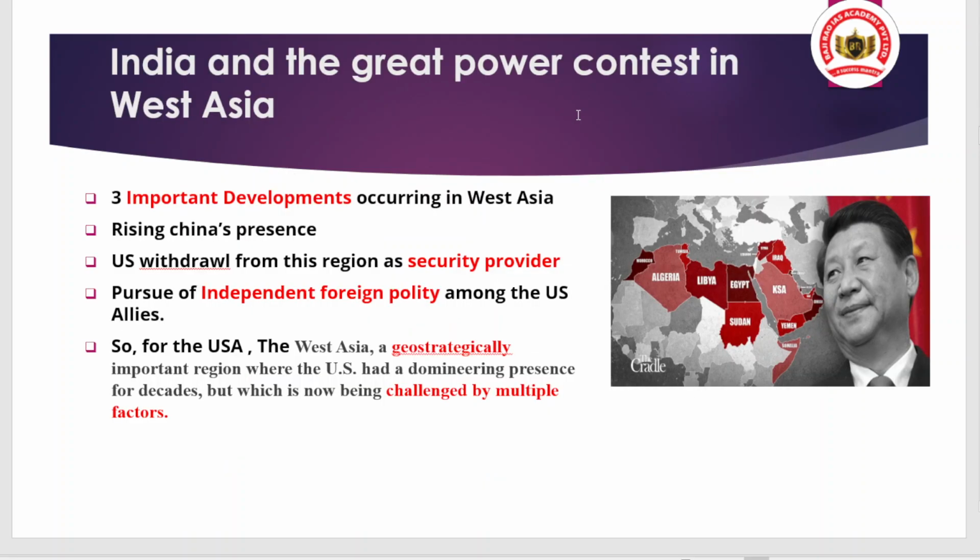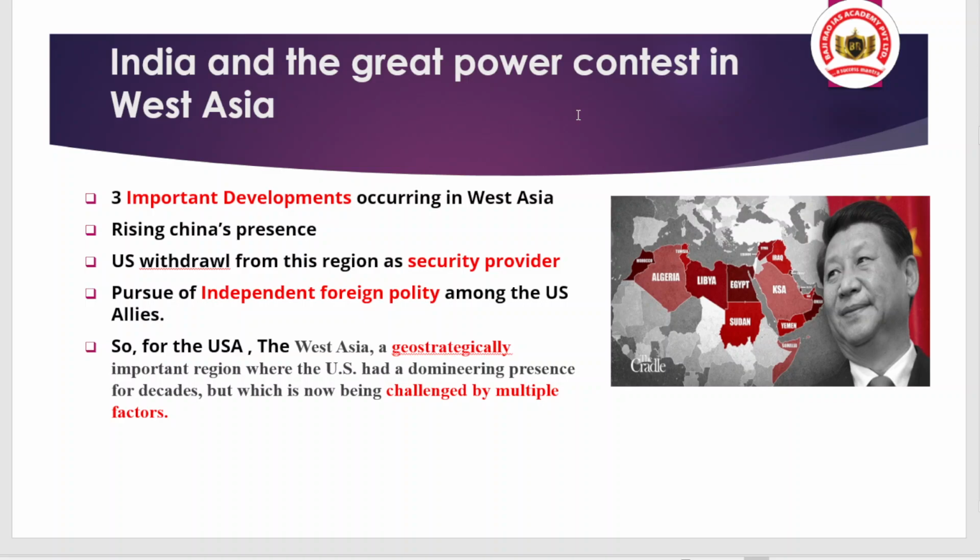When we talk about West Asia, there are three important developments occurring. First of all, China's rising presence, specifically after the US withdrawal from West Asia. The US used to provide West Asian countries security in terms of arms, ammunition, and many more things.